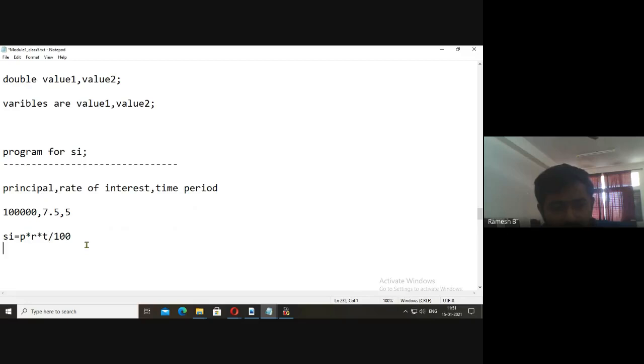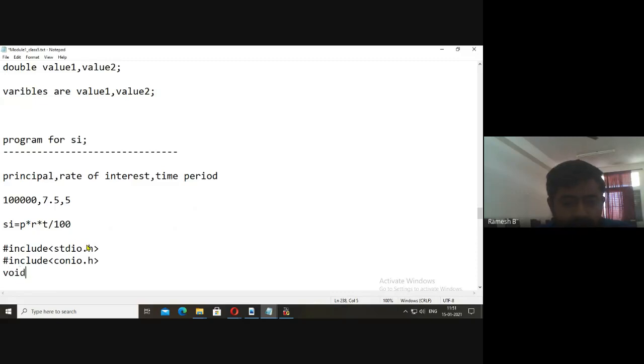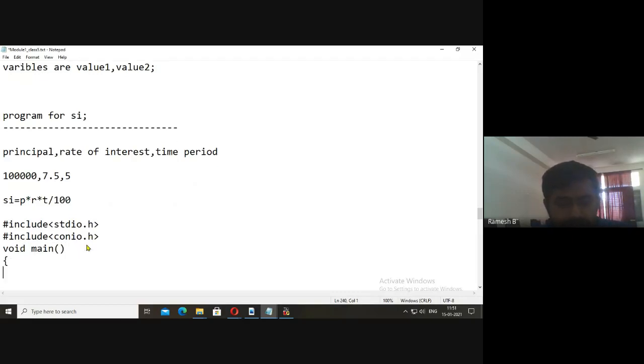As usual we will write hash include stdio.h. See it carefully. Hash include conio.h. After that void main, now give the brackets. Here we can write int, not int. Say I'll take every data as float only.